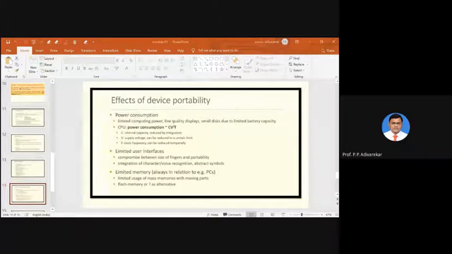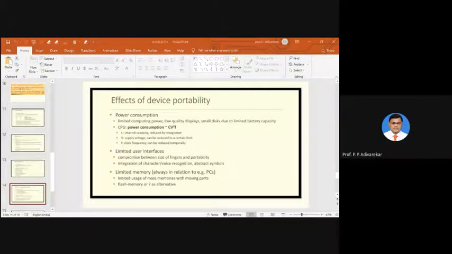Now, the amount of power consumed is directly related to certain aspects of the communicating device, primarily memory and processor.